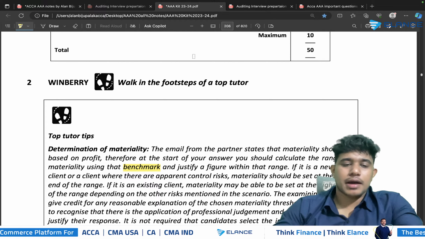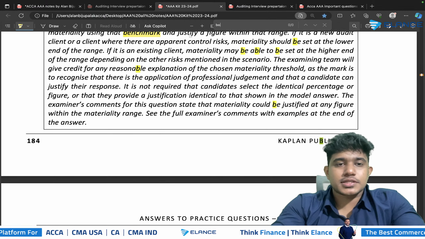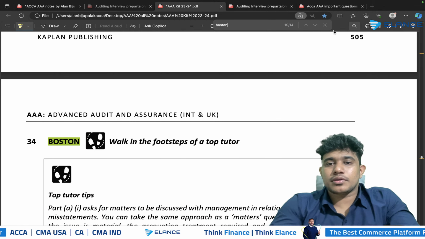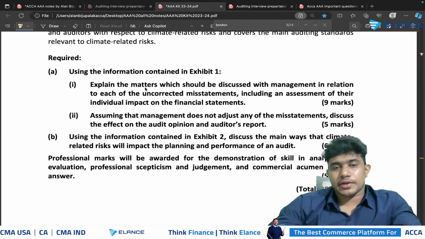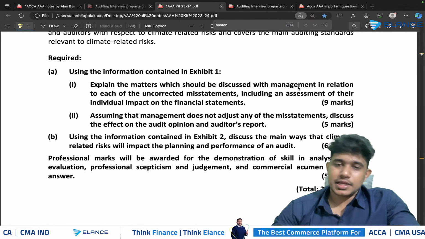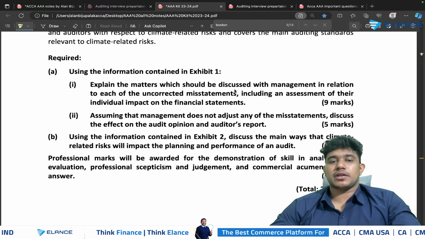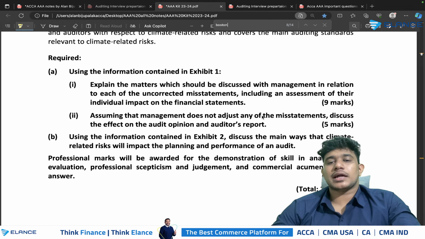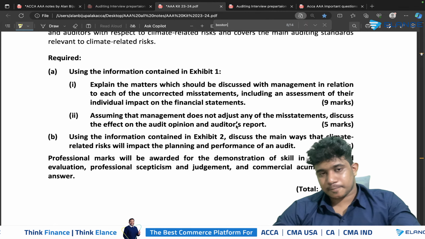Then, in the same manner, there can be chances that you will get questions on matters to be considered and discussion with the management. So there is a question in your revision kit and the name of the question is Boston. If you look at the requirement, they have asked us to explain matters which should be discussed with the management in relation to uncorrected misstatements, including assessment of their individual impact on financial statements. Assuming that management does not adjust any of the misstatements, discuss the effect on audit opinion and auditor's report.